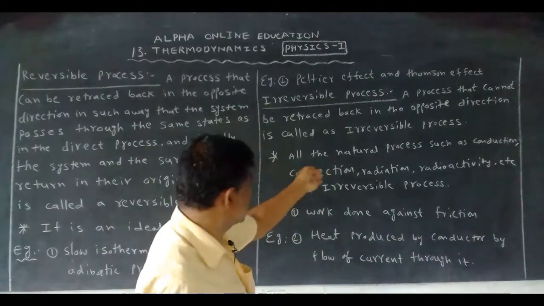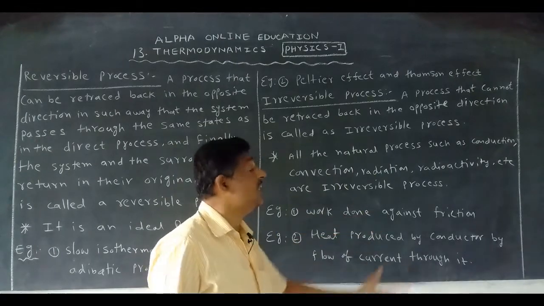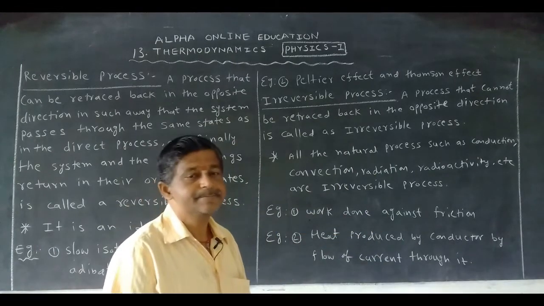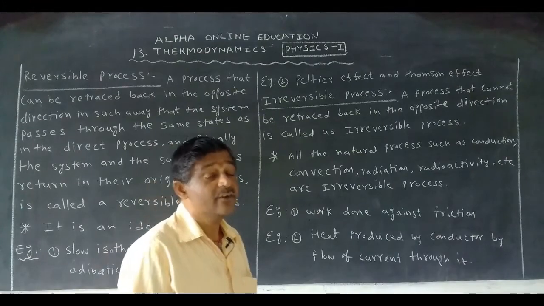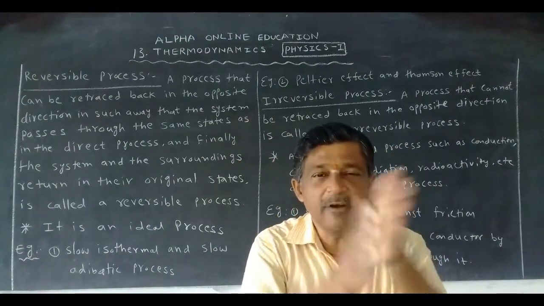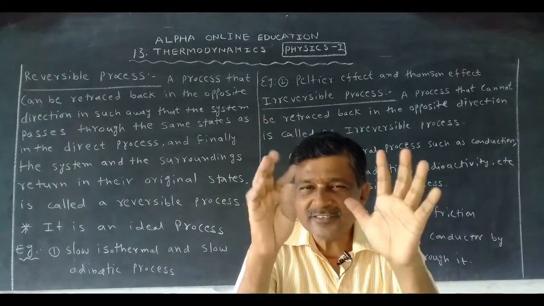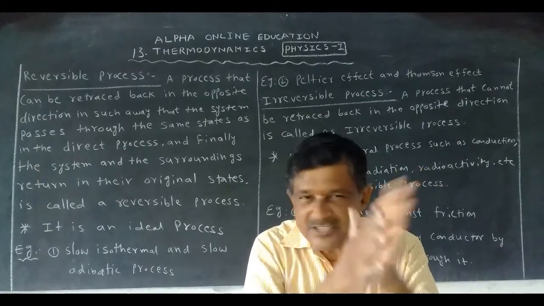Already we discussed here, but example 1: work done against friction. One example I want to give you. These are my two palms. I do work. Smooth or rough? Fingers are rough, that's why friction. Work is done or not?